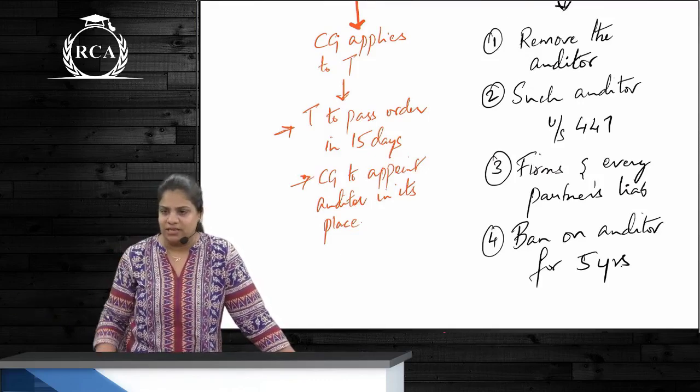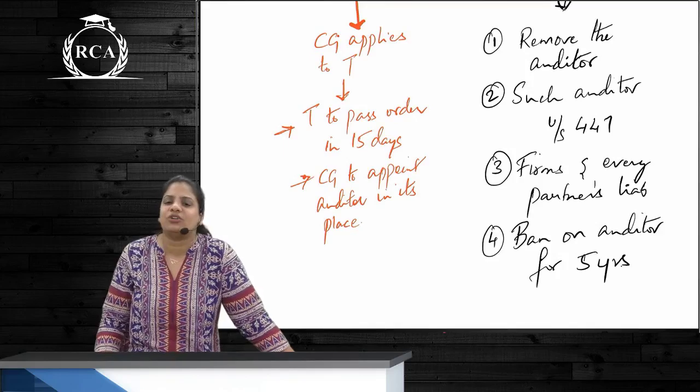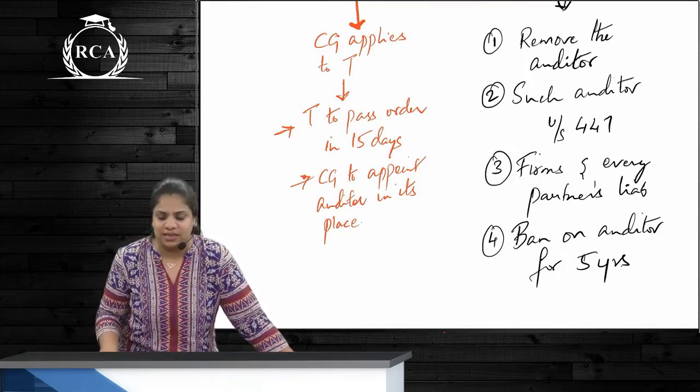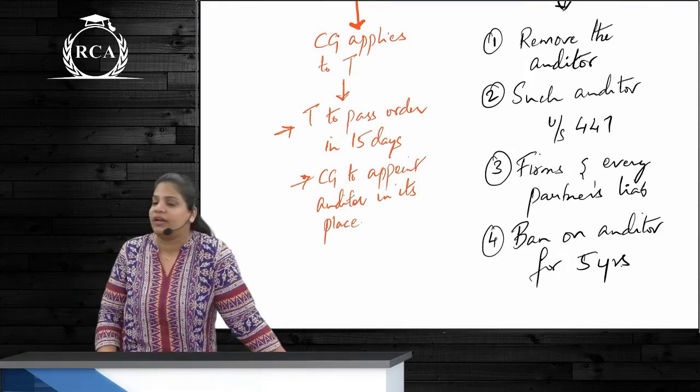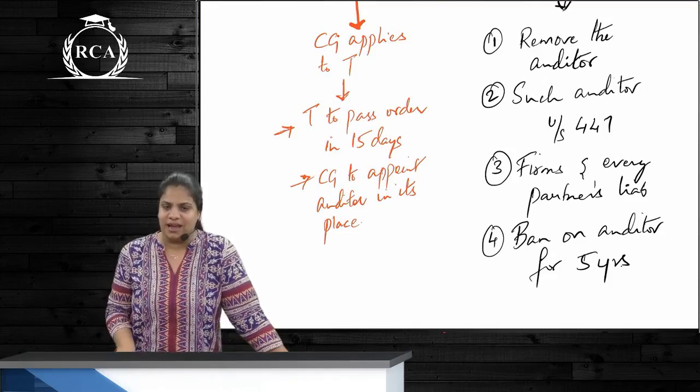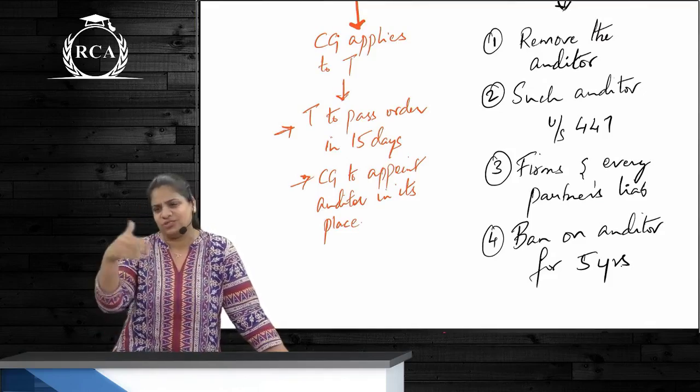Meaning he cannot practice at all. For how many years? For 5 years. He cannot become the auditor of this company. Can he become the auditor of some other company? No, this is a complete ban, correct? So 4 types of orders tribunal is going to pass. Or rather 3 types of orders with an extra point.